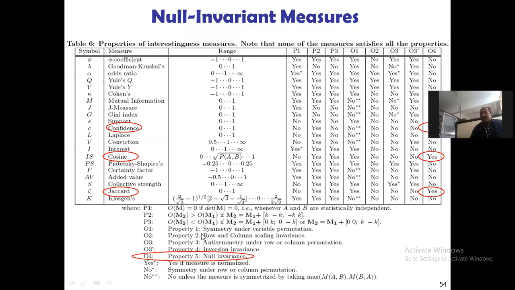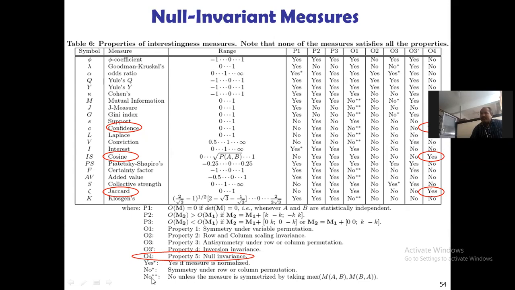So where is O4 here? Now all of confidence, cosine, and Jaccard have yes for O4. So this is called null invariance. Only for O4 there is yes. The three measures are there: one is confidence, one is cosine, and another one is Jaccard here. All other measures are no here.